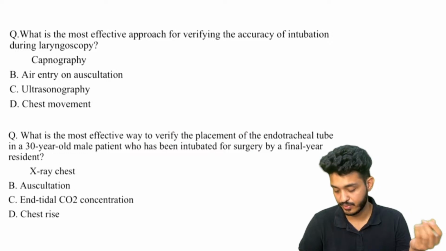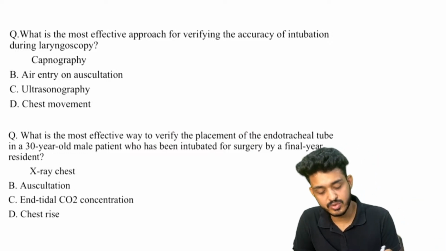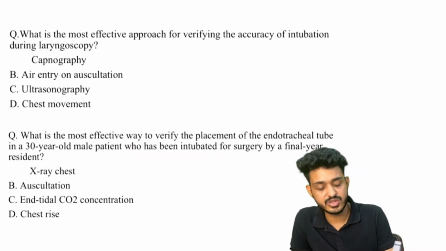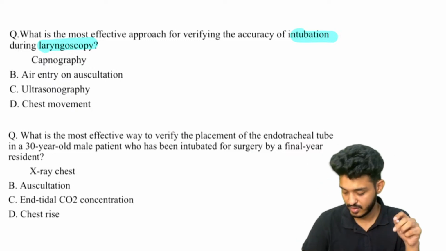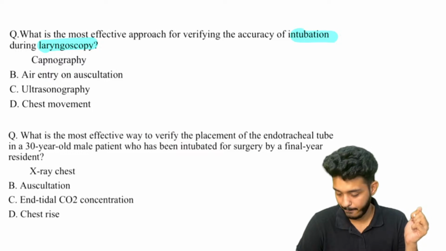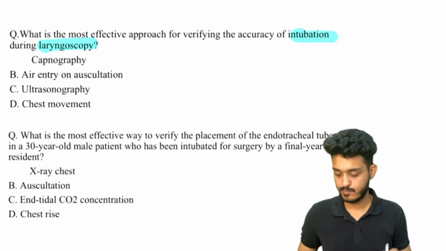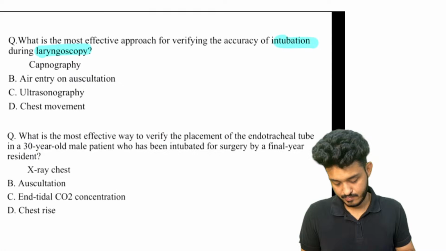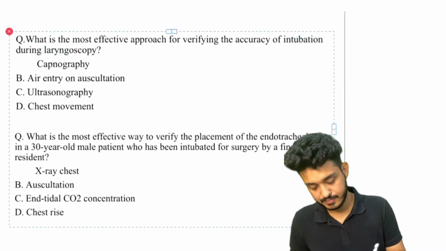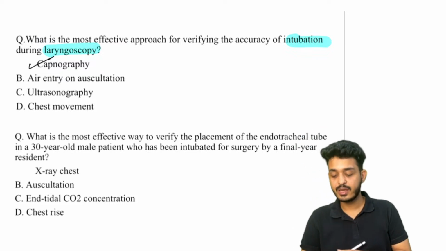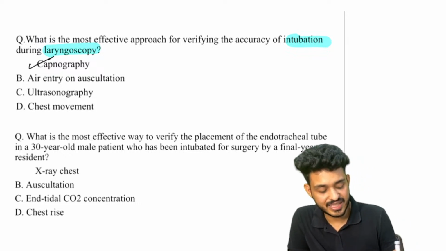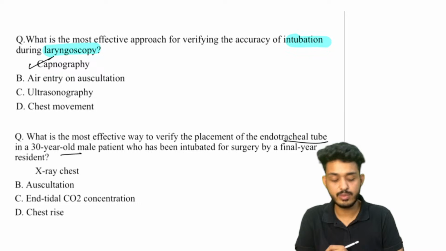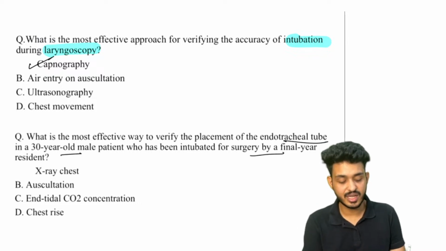Look at how to solve the question. What is the most effective approach for verifying the accuracy of intubation during laryngoscopy? How do we do that? We will be attaching our system to what? Answers, guys. Yes, the answer is capnography. What is the most effective way to verify placement of an endotracheal tube in a 30-year-old male patient who has been intubated for surgery by a final year resident?